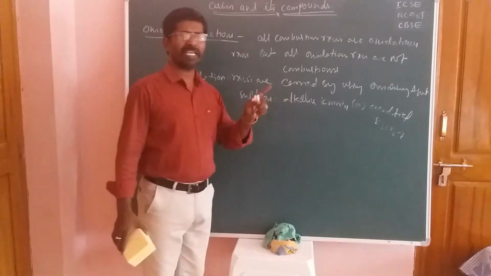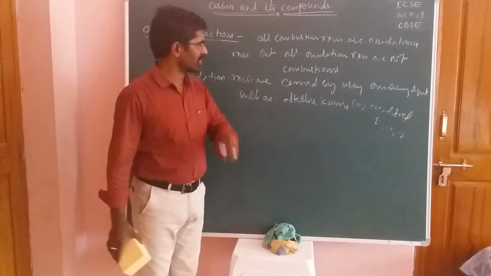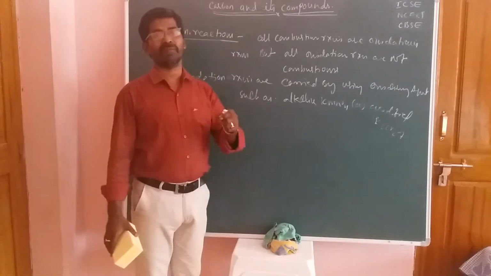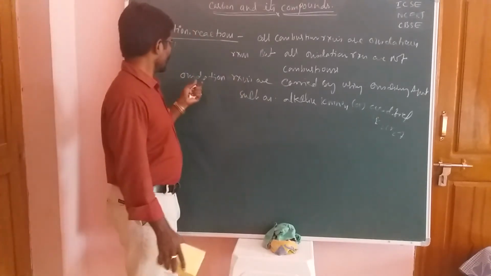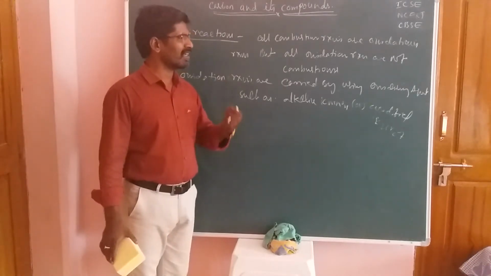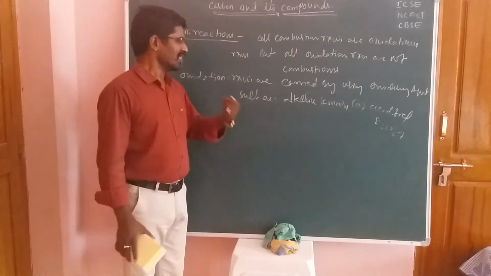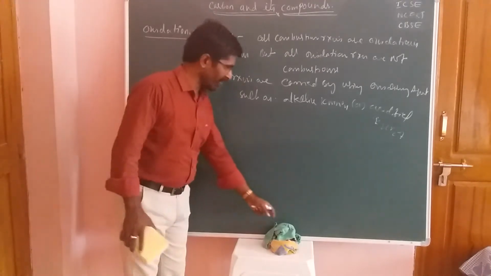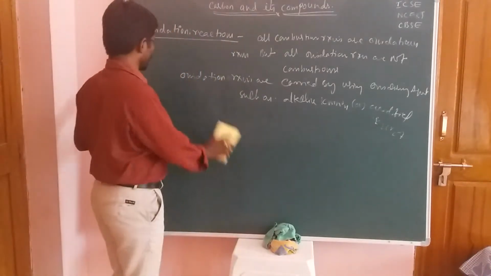All combustion reactions are oxidation reactions, but all oxidation reactions do not come under combustion reactions. The oxidation reactions are carried out by using oxidizing agents such as alkaline KMnO4 and acidified K2Cr2O7.